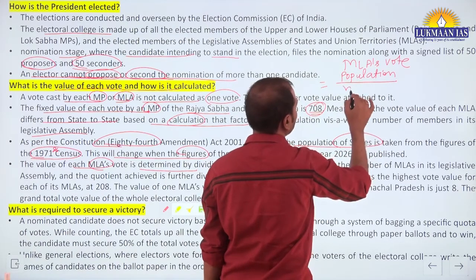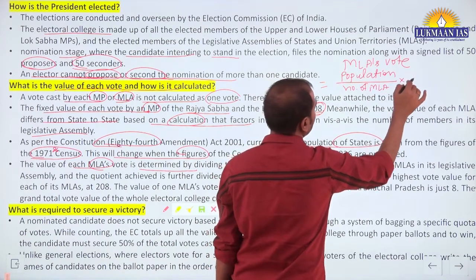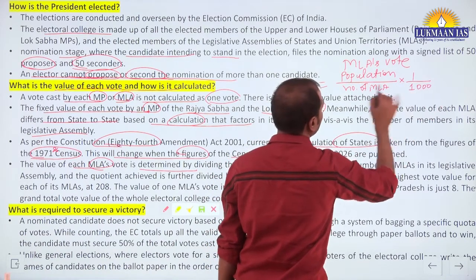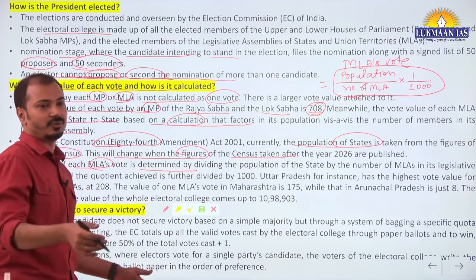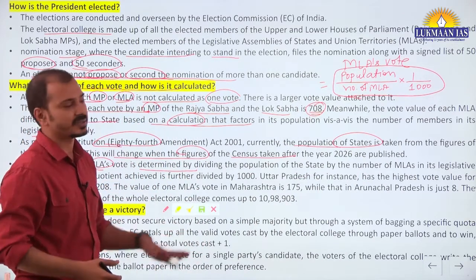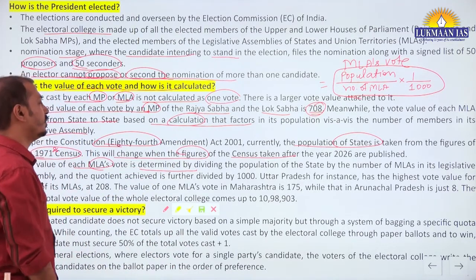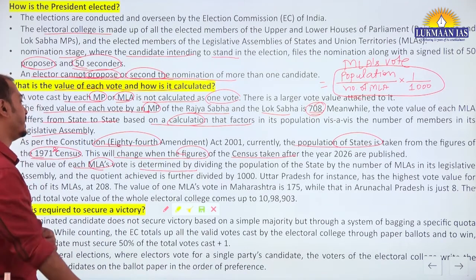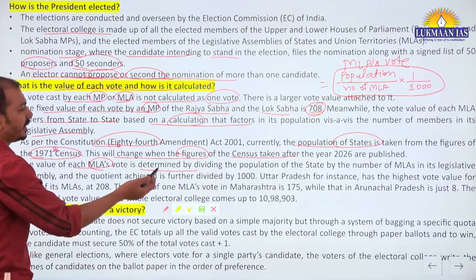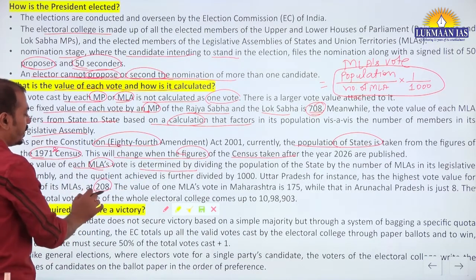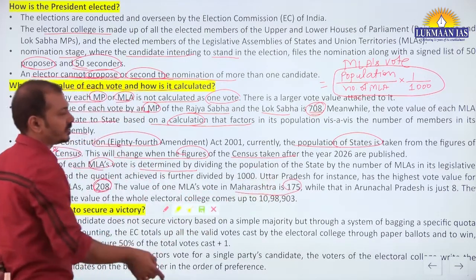Population of the state divided by the number of MLAs, divided by 1000. This is the formula. Now population is different for different states, and the number of MLAs is different for different states, divided by 1000. This is how we arrive at the final value of that vote. That's why Uttar Pradesh has a value of 208 for one MLA, Maharashtra 175, while Arunachal Pradesh is just 8.